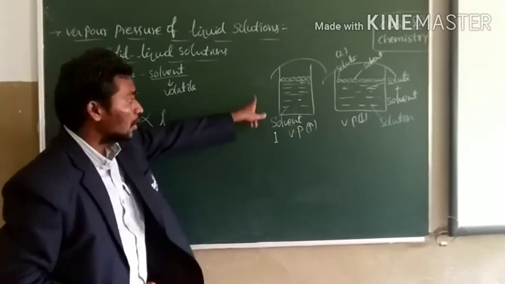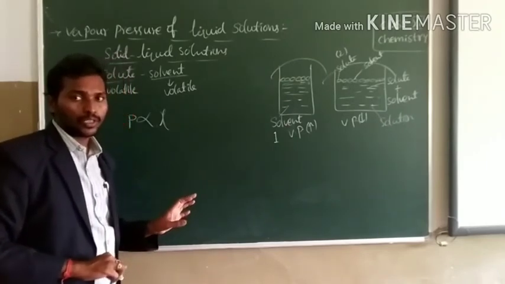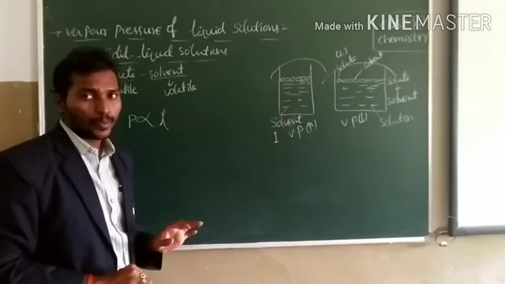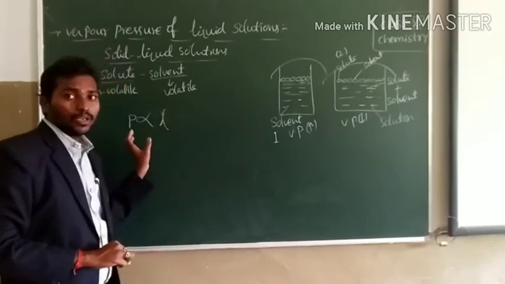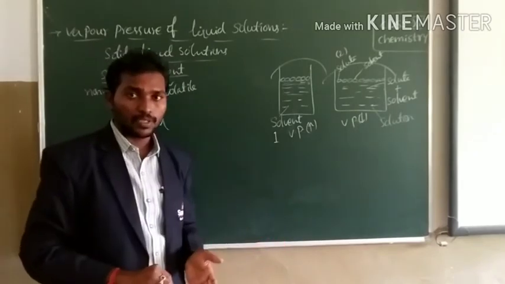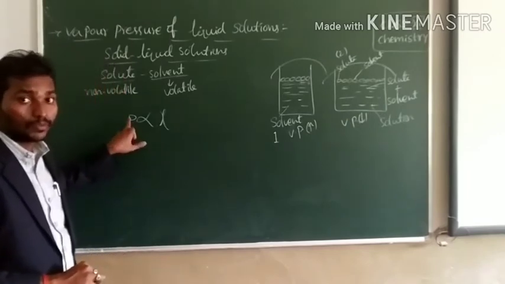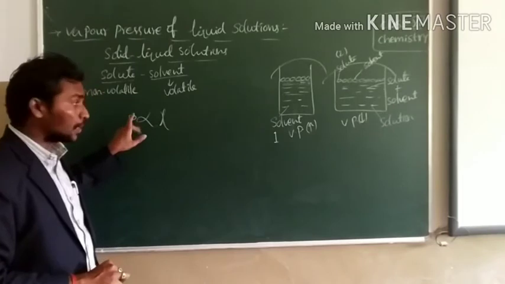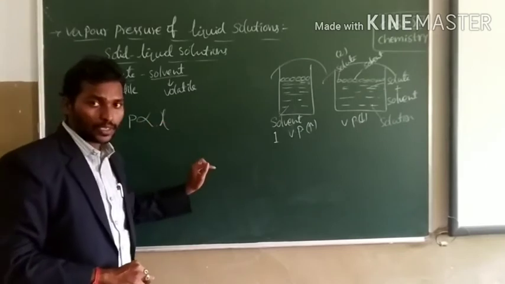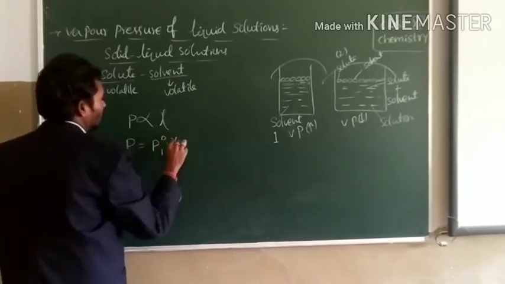Here we should not talk about the vapor pressure of the solute because the solute has non-volatile nature. Non-volatile solute doesn't change to vapor state, that's why it cannot possess vapor pressure. So in case of a non-volatile solute present in the given solution, Raoult's law can be defined as: the partial vapor pressure of the volatile component is directly proportional to its mole fraction. That is, P is equal to P1 naught into chi.